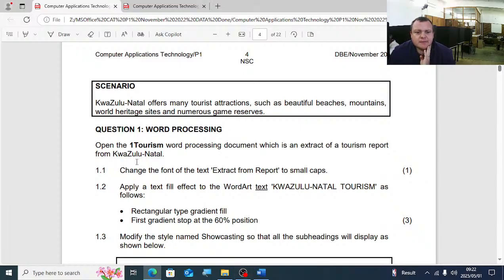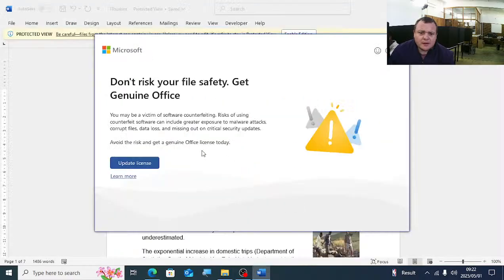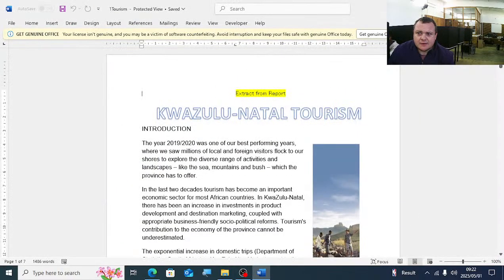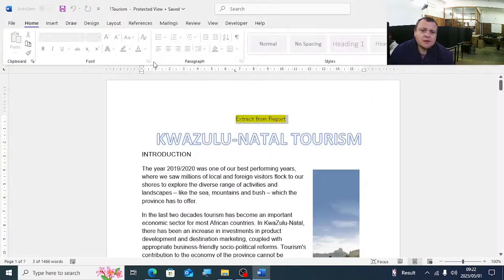First question: open the one tourism word processing document, which is an extract of the tourism report for KZN. Change the font of the text "extract from report" to small caps. So let's quickly just see there. We're going to change that to small caps. So we'll go to home.